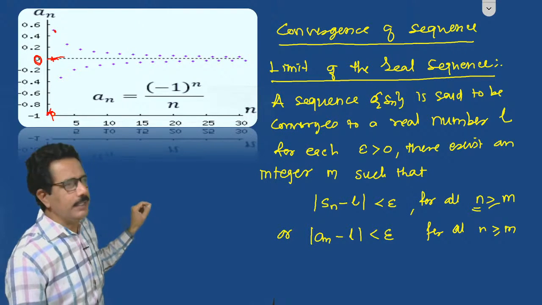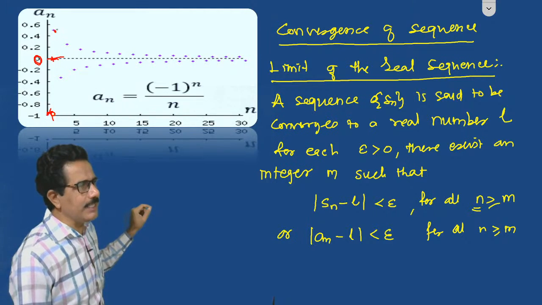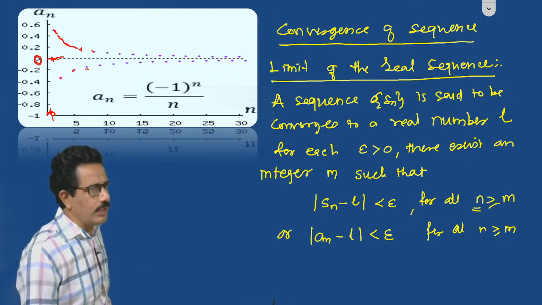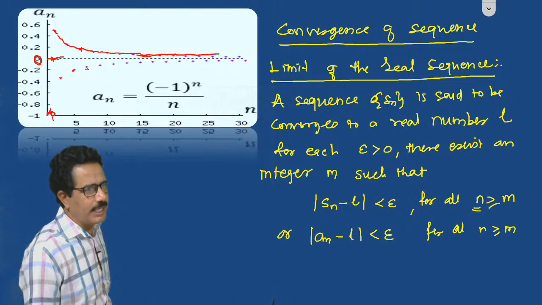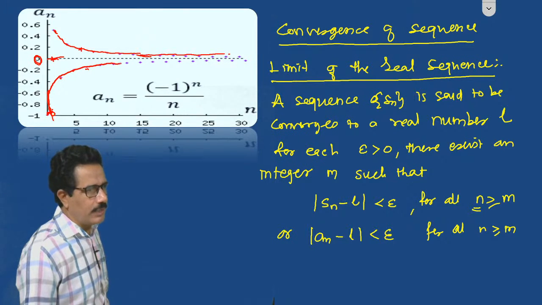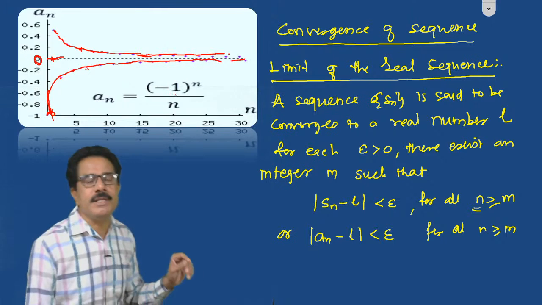If we put n as the next value, then we get another answer. In this way we get alternate negative and positive terms. If we consider these positive terms, then we have seen that these terms go nearer and nearer to 0. From the negative side, if we consider all these negative terms, then they also go nearer and nearer to 0. Therefore the limit of this sequence is 0.